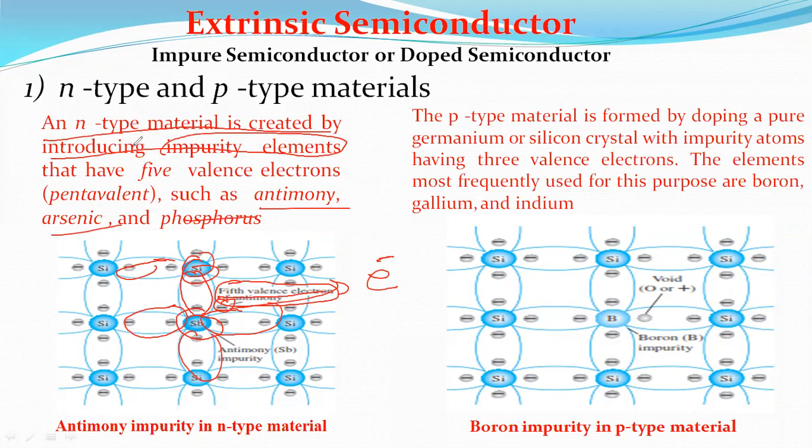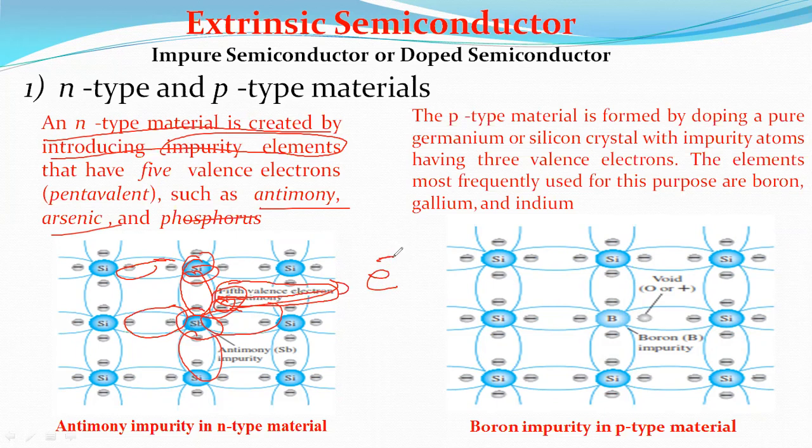N-type materials like pentavalent antimony, arsenic and phosphorus are members of group 5 of the periodic table, having 5 electrons. There is an additional fifth electron in the covalent bond.